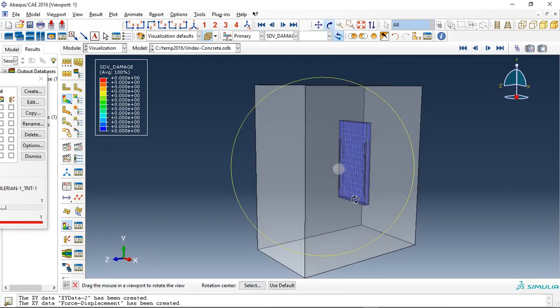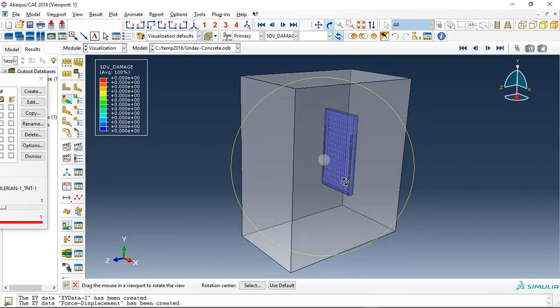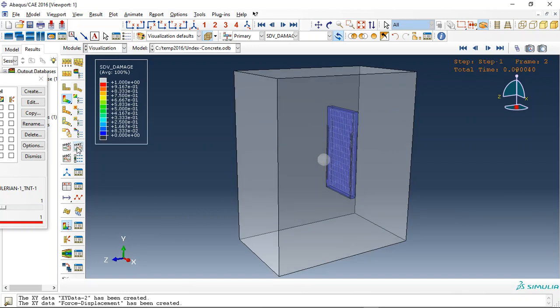Today I did a model of CEL explosion over the reinforced concrete slab. This is an underwater explosion because here is water and here is air, and this is a reinforced concrete slab. If I click on animate, you can see the TNT expansion and the pressure generated by TNT on the reinforced slab, and you can see the damage parameter for that.